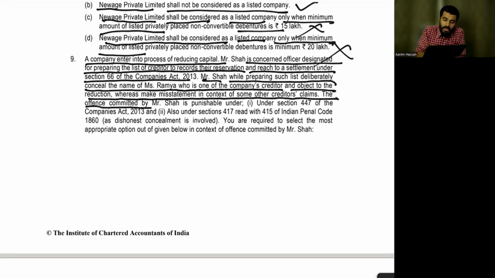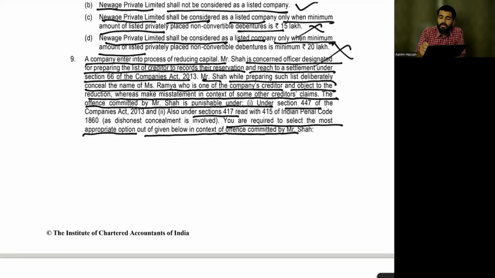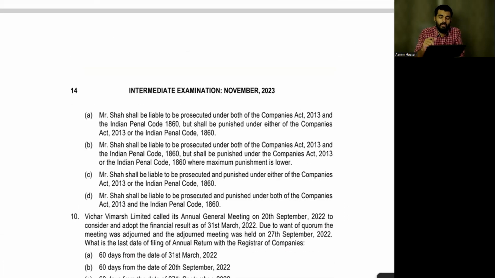The offence committed by Mr. Shah is punishable under Section 447 of the Companies Act 2013 and also Section 417 of the Indian Penal Code. You are required to select the most appropriate option in the context of the offence committed by Mr. Shah. What is the option they have given?